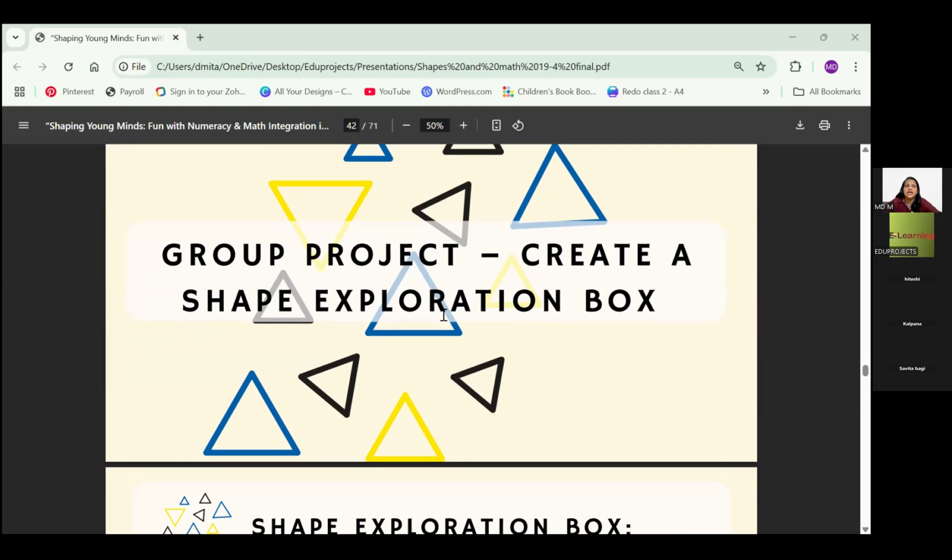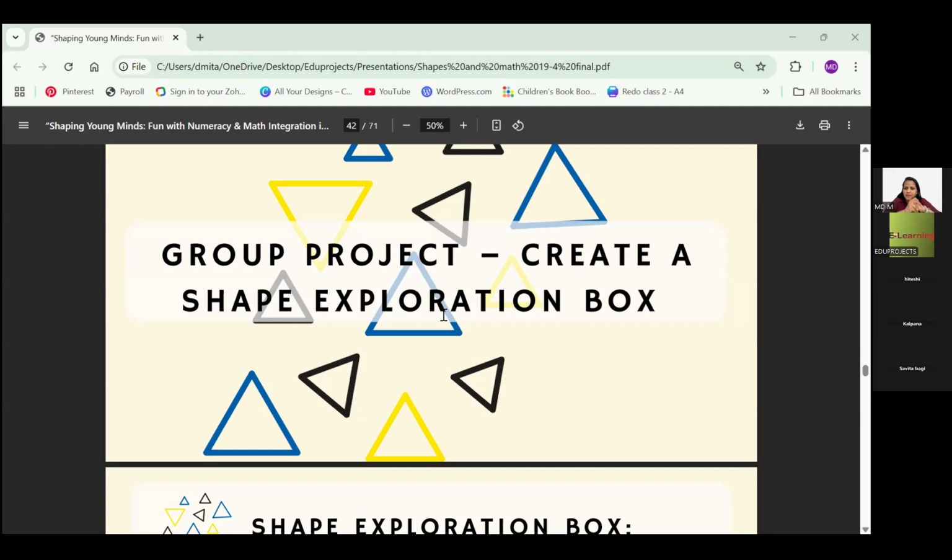Now, this exploration box, when we were given an assignment, while I was creating instructions for this, I remembered when I was a nursery teacher at that time, we were given that you have to make a teaching aid on shapes for math corner.